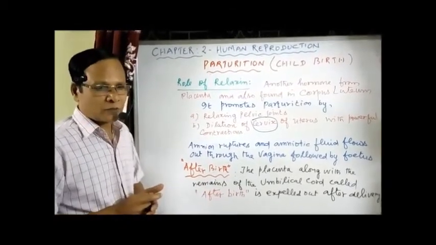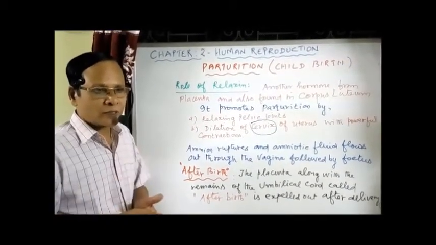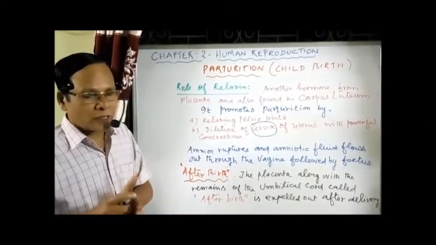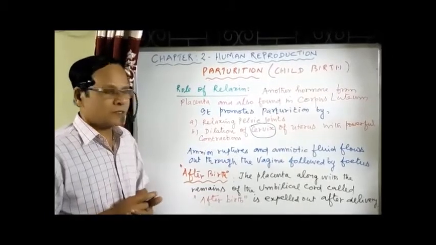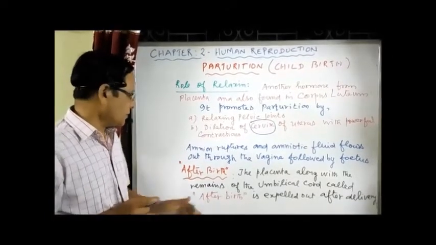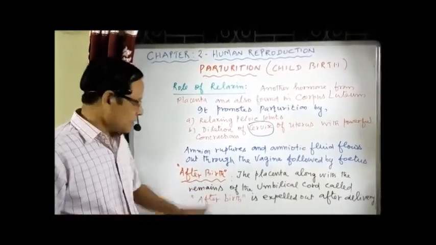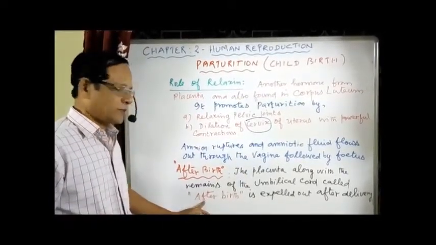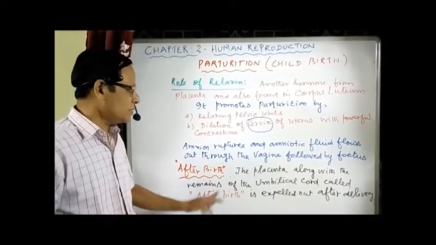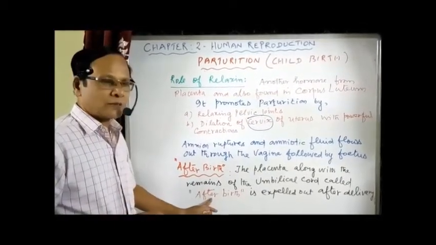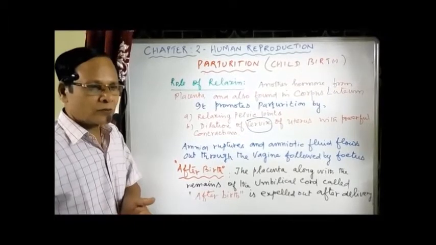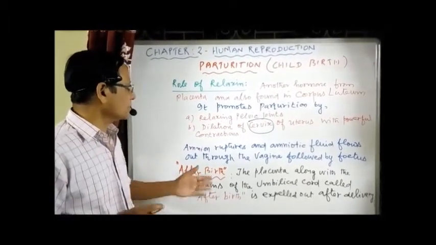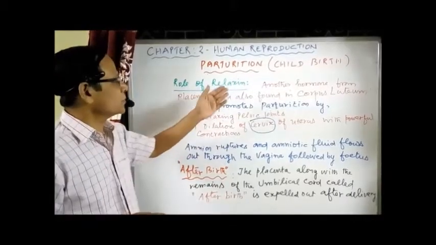After birth is nothing but the remains of the umbilical cord and the placenta, and both together are expelled out through the vaginal canal after delivery. That refers to after birth. The placenta plus the remains of the umbilical cord is called after birth, which is expelled after the delivery of the baby. And that is one two-marks question: what is after birth? What is the role of relaxin in parturition?